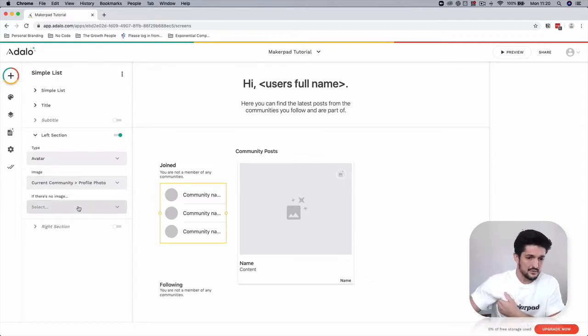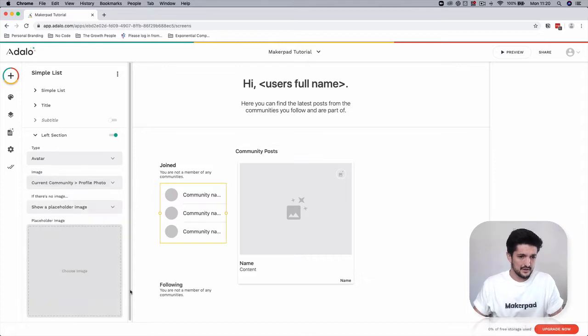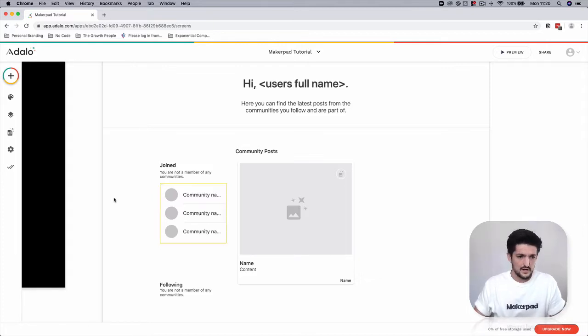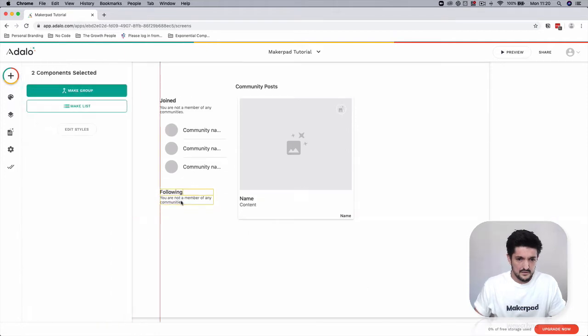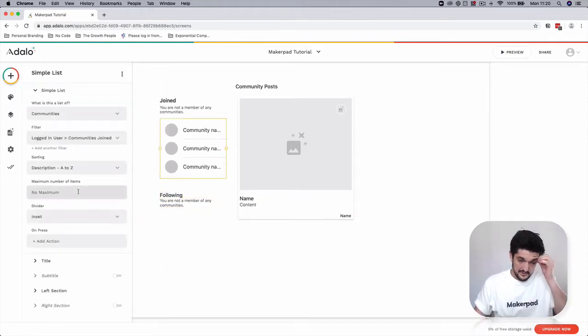So it's already pulled that over, and if there's no image, show a placeholder image, and we can add that in later. If you want, you can set the maximum amount of items. So for this one, I'm just going to choose 5. We don't want it to go on forever.